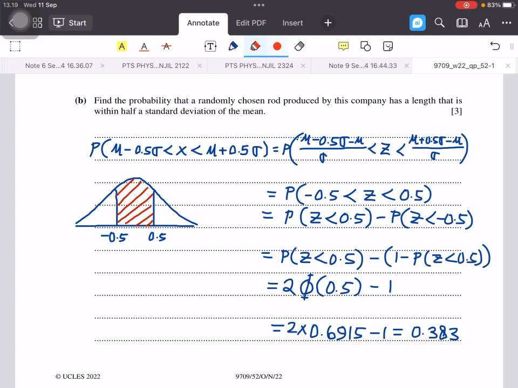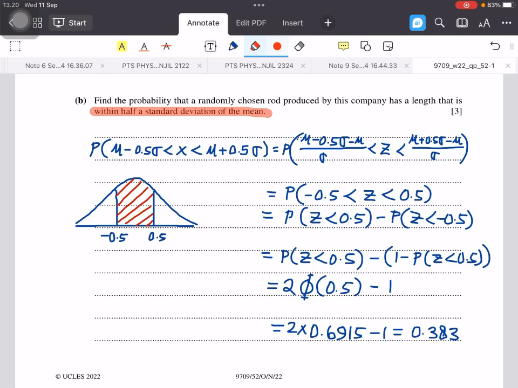Part B. Find the probability that a randomly chosen rod produced by this company has a length that is within half a standard deviation of the mean. This statement can be written mathematically as this one. The interval of X is from mu minus 0.5 sigma until mu plus 0.5 sigma.